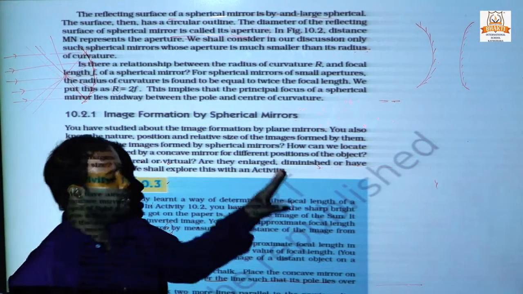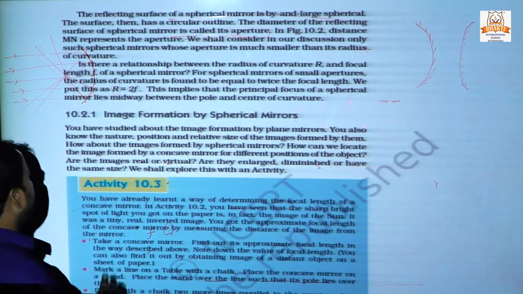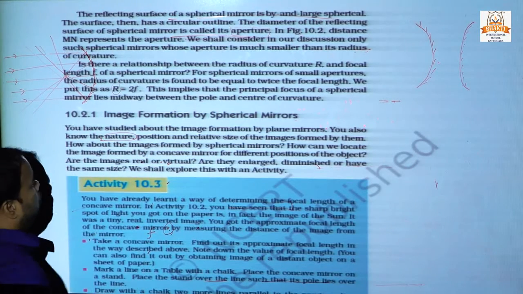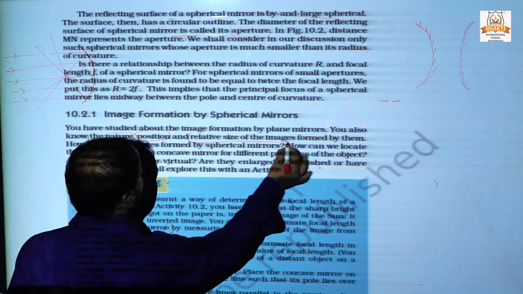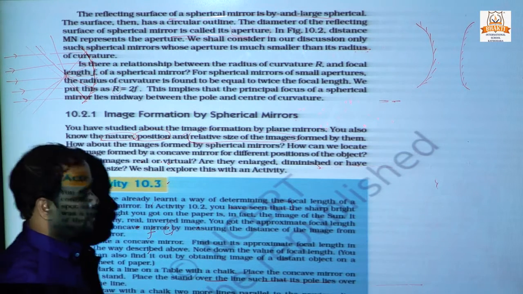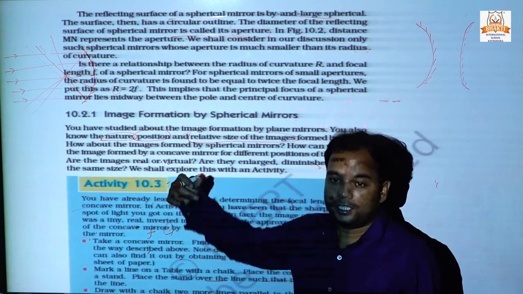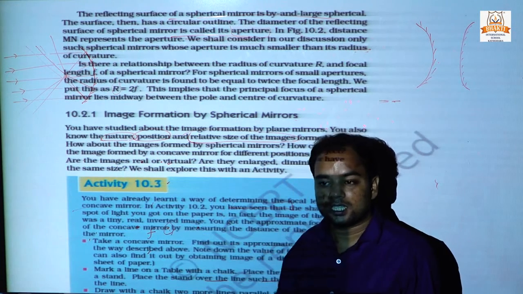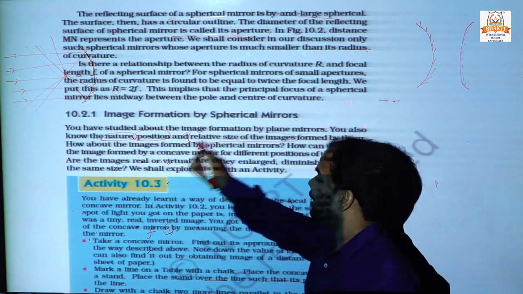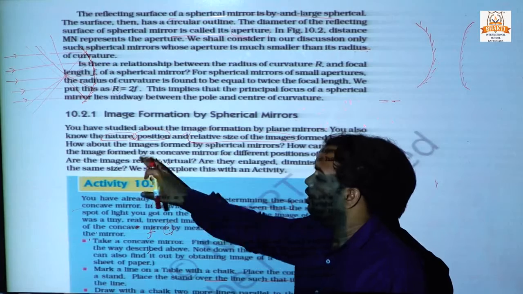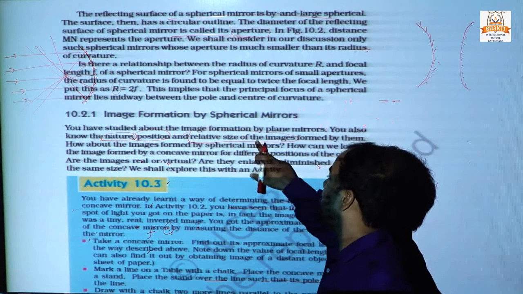About the plane mirror we need to study three important things: the nature of the image, the position of the image, and the relative size of the image.